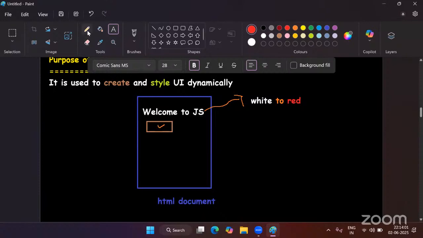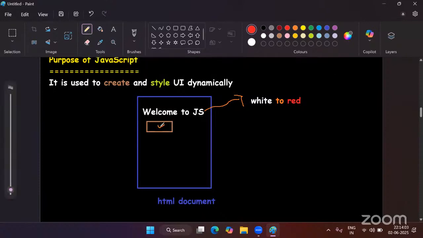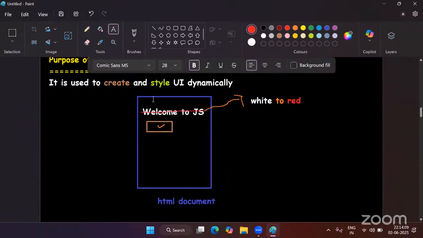Maybe I want something like this. If I click on this button, I want to remove this content and show the new content like hello JavaScript. Initially, whenever my page loads, it should show me content like welcome to JavaScript and one button. But the moment I click on this button, I want to remove the current content and show here hello JavaScript.